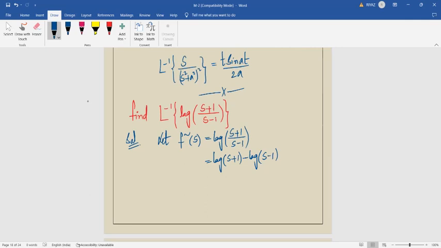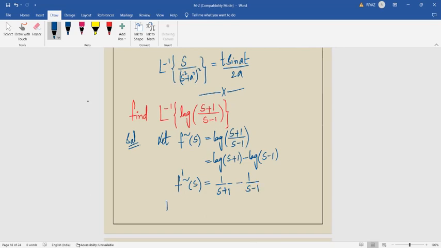So then after this one we have to find out its derivative, f bar dash of s, dash derivative. So log x differentiation is 1 by x, as you know, 1 by s plus 1 minus 1 by s minus 1. Differentiation of log x is 1 by x.